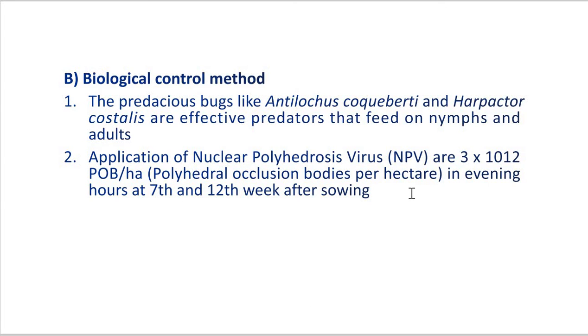So application of such nuclear polyhedrosis virus in the ratio of 3×10^12 per hectare in the time of evening, near about the 7th and 12th week after sowing. After sowing the seeds of cotton plant or lady's finger or other host plants, we have to apply the nuclear polyhedrosis virus.